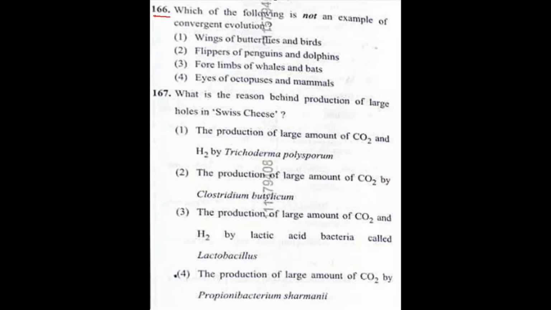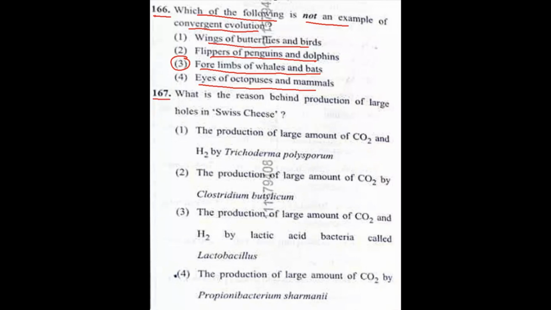Question number 166. Which of the following is not an example of convergent evolution? So option 1, wings of butterflies and birds. Option 2, flippers of penguins and dolphins. Option 3, forelimbs of whales and bats. Option 4, eyes of octopus and mammals. And the answer is option 3. Forelimbs of whales and bats is not an example of convergent evolution.